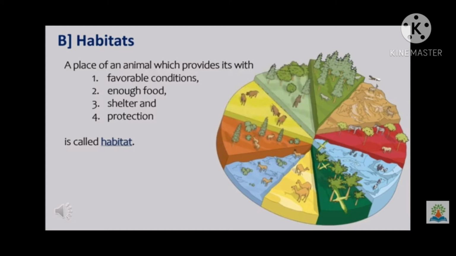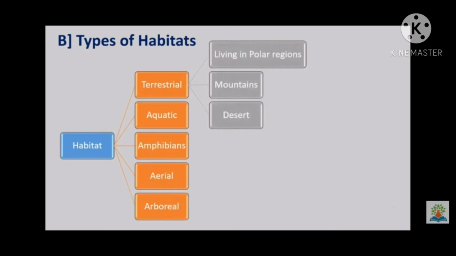Habitats. It is a place of an animal which provides them favorable conditions, including air, water, enough food material, shelter and protection. This is called habitat. You can see in this picture we find living things all around us, that is plants as well as animals. So animals adjust well to live in their surroundings and move around to reproduce, find food and also to raise their young ones. There are different types of habitats such as terrestrial, aquatic, amphibians, aerial and arboreal.